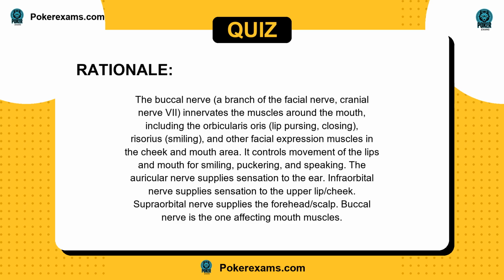The auricular nerve supplies sensation to the ear. Infraorbital nerve supplies sensation to the upper lip/cheek. Supraorbital nerve supplies the forehead/scalp. Buccal nerve is the one affecting mouth muscles.